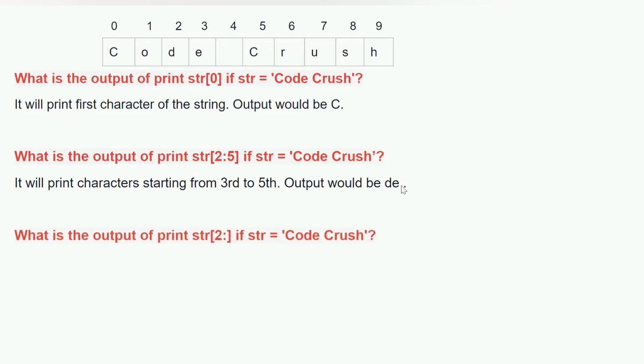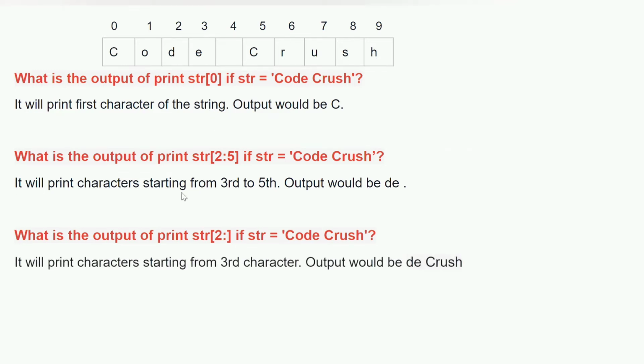Now what is the output of print string starting from 2, if you don't provide the last position? Like here you have said you want from 2 till 5. But if you don't provide the second value inside the square brackets, then what will be the output? It will start from second position, so from D, and as you have not provided any stop position, it will print till the last position.